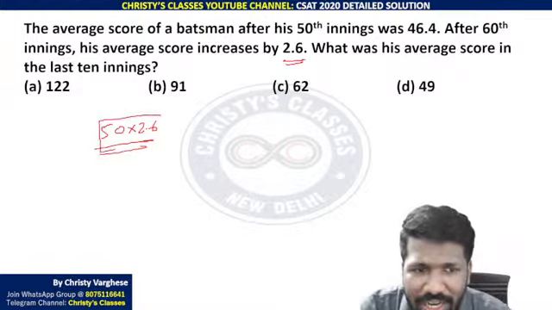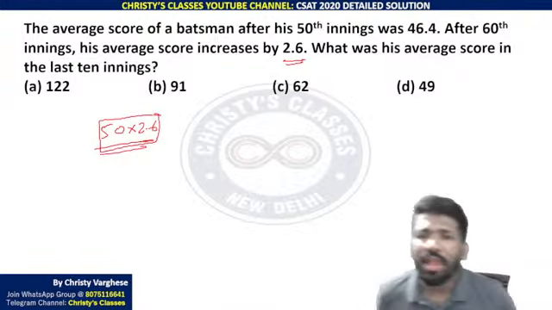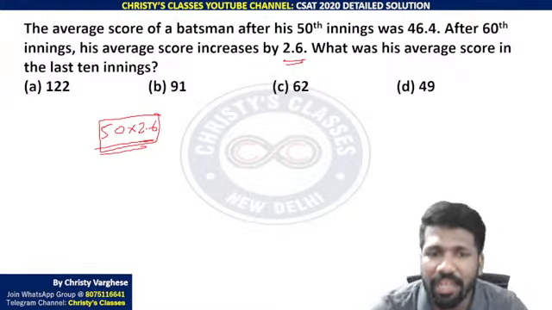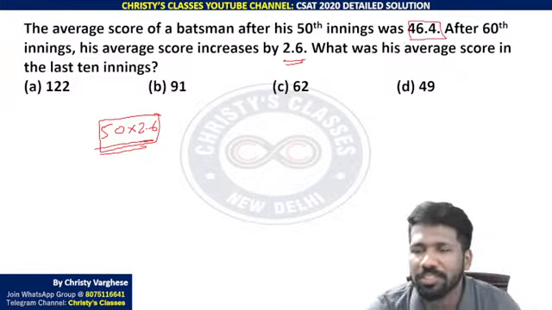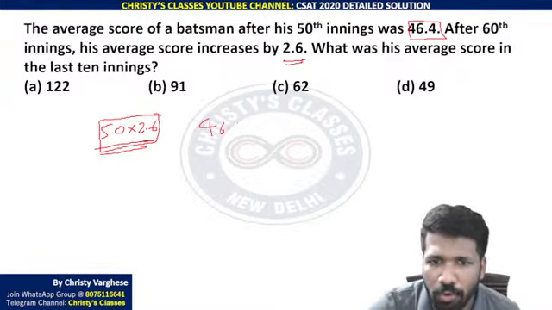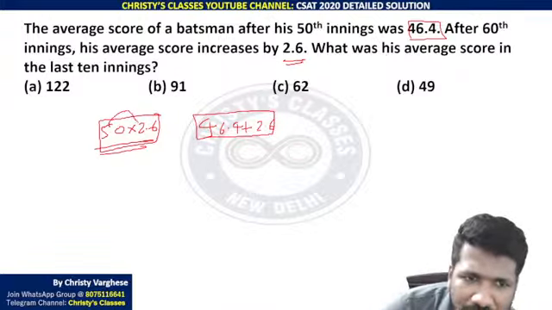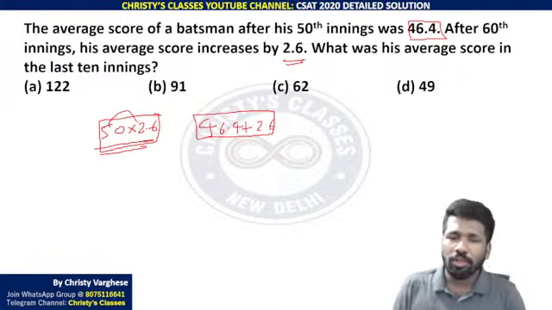So this is the deficiency created by the first 50 innings for the new average to increase by 2.6. So that deficiency also should be taken care by the new observations, last 10 observations. Now, so 46.4 plus 2.6 you need to keep the new average 49, and to compensate this first 50 observations deficiency of 2.6, that also should be extra.